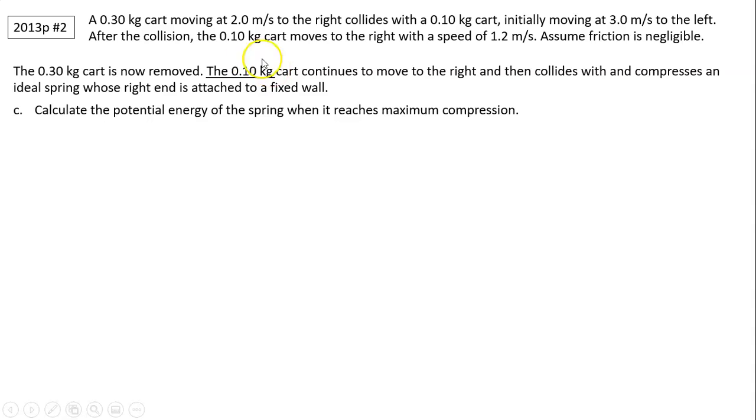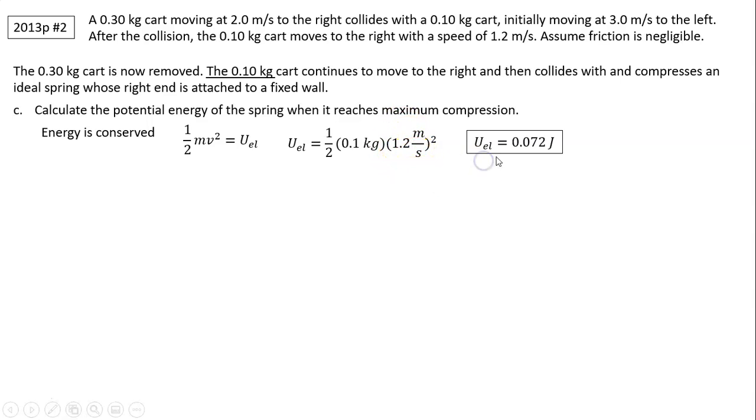So all the kinetic energy of the 0.1 kilogram card is converted into elastic potential energy of the spring. Energy is conserved in this case because the only force doing work is the force of the spring, which is a conservative force. Energy before equals energy after. Energy before is kinetic. Energy after of the system is elastic in the spring. So we simply plug in the numbers. That's one half times the 0.1 kilogram card mass. Remember, use the correct card times the correct speed after the collision. So you'll have 0.072 joules.